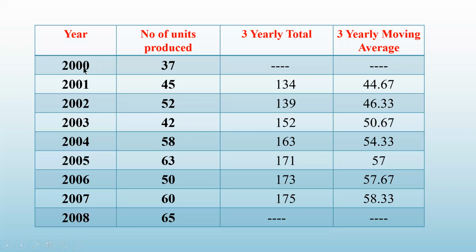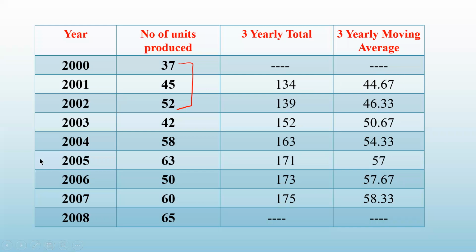See, for the year 2000, I cannot find out the value because I don't have the data available for the previous year. So what I'll do, I will add these three, 37 plus 45 plus 52. When I add, I'll get 134. I have to write in the middle of this, so 2001, that is 134. Now I have defined the 3 yearly total. I want the 3 yearly moving average. So I have to divide 134 by 3. When you divide 134 by 3, you will get 44.67.